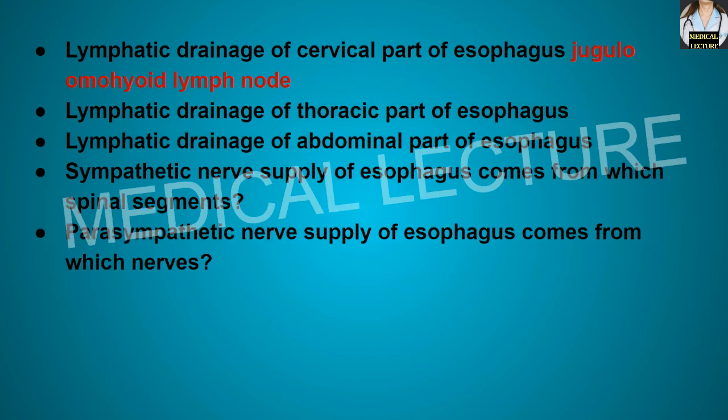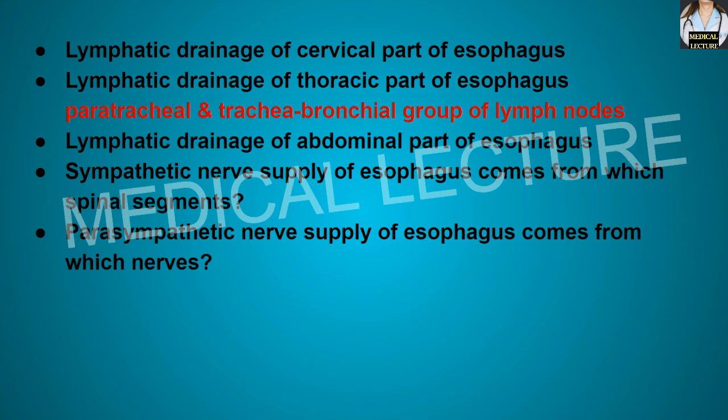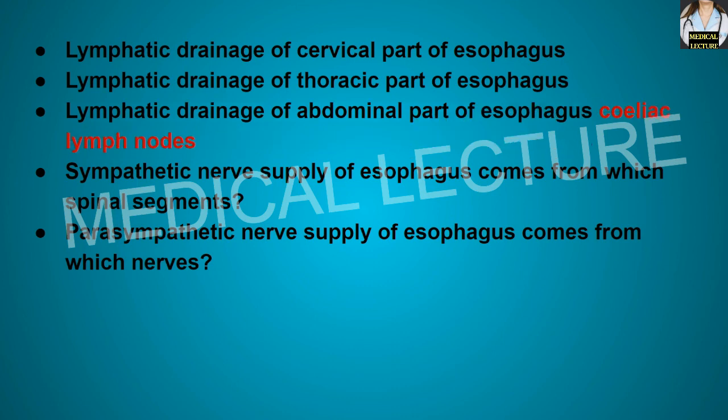What is the lymphatic drainage of the cervical part of the esophagus? It is the jugulo-omohyoid lymph node. What is the lymphatic drainage of the thoracic part of the esophagus? It is the paratracheal and the tracheobronchial group of lymph nodes. What is the lymphatic drainage of the abdominal part of the esophagus? It is the celiac lymph nodes.